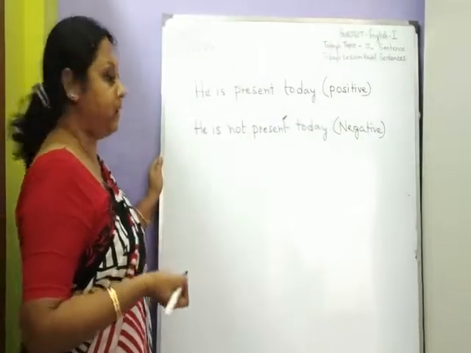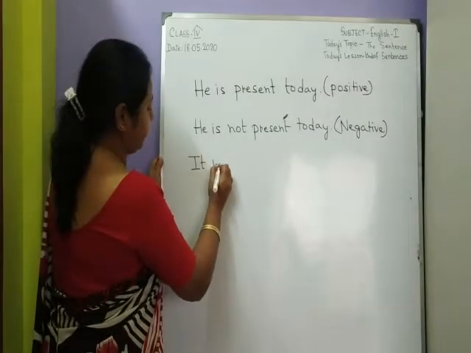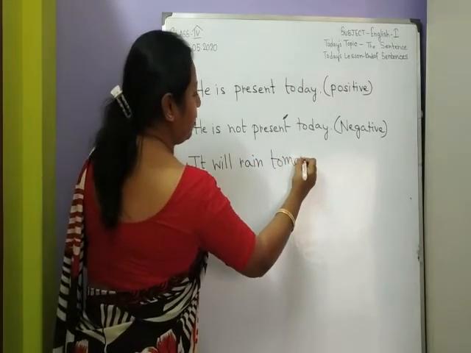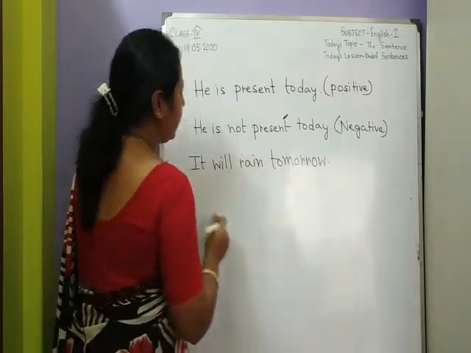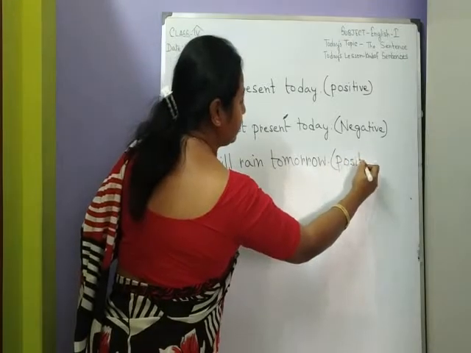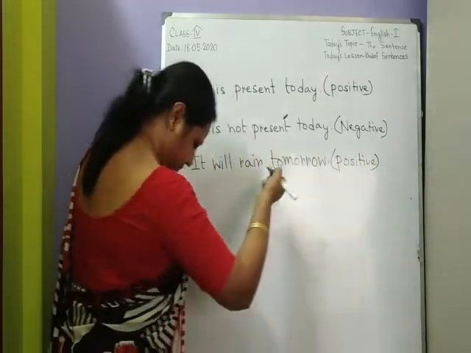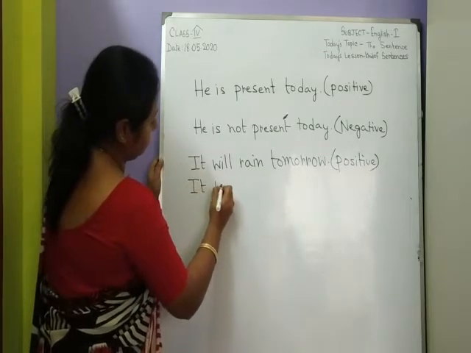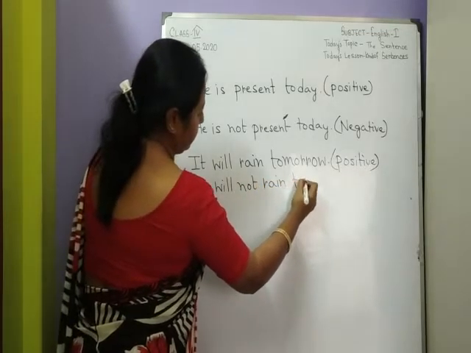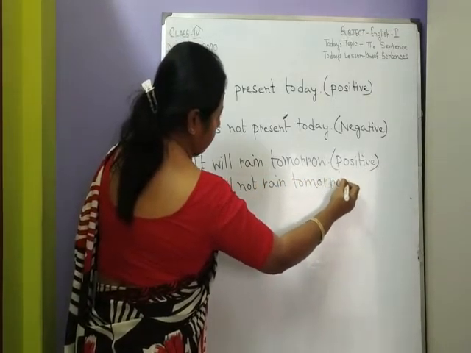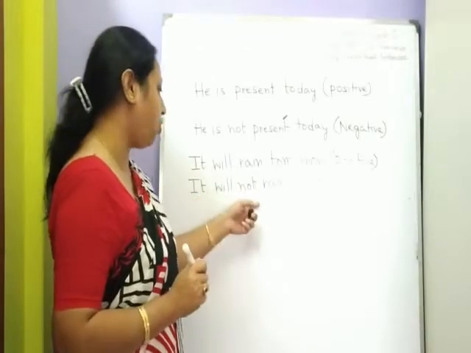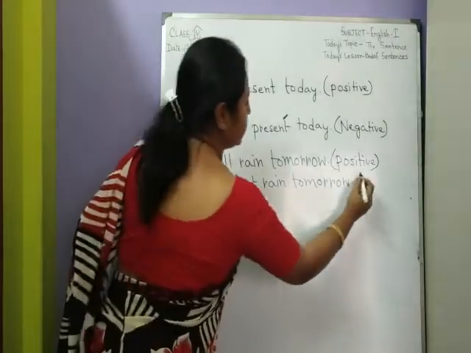Let me give you another example. It will rain tomorrow. There is no negative word in this sentence, so it is a positive sentence. It will not rain tomorrow. In this sentence, there is a negative word, not. So, it is a negative sentence.